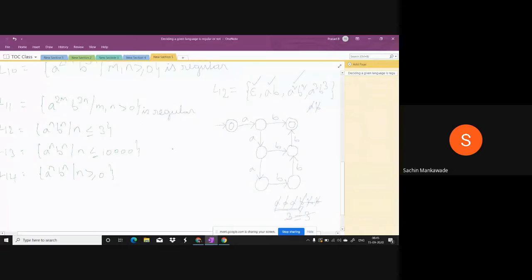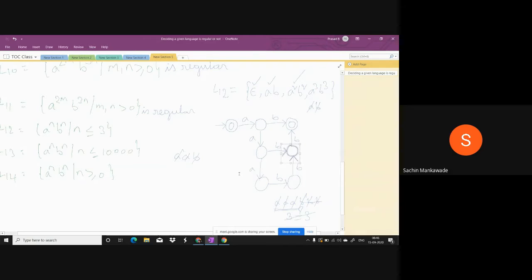Suppose I will give you one invalid string. Say A square B. It is invalid. What happens? First A, it comes to this state, and for second A, it comes to this state, and then B, the machine comes to this, and the machine stops in this state for A square B, and as it is non-final, it will not be accepted.